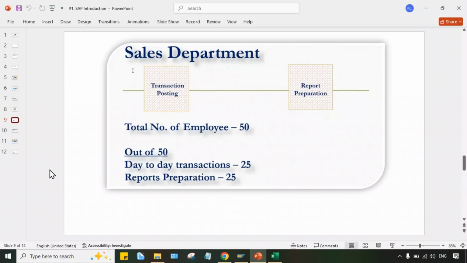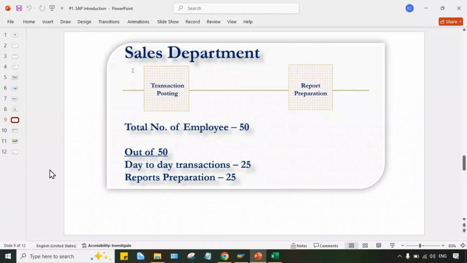See, in order to manage the sales department, a total of 50 employees are needed to manage the entire sales department. Why? Because they're not using any ERP, let's suppose. Okay. So in that case, every activity they have to perform manually. So 25 people are involved in day-to-day transaction posting and the remaining 25 people are involved in report preparation.